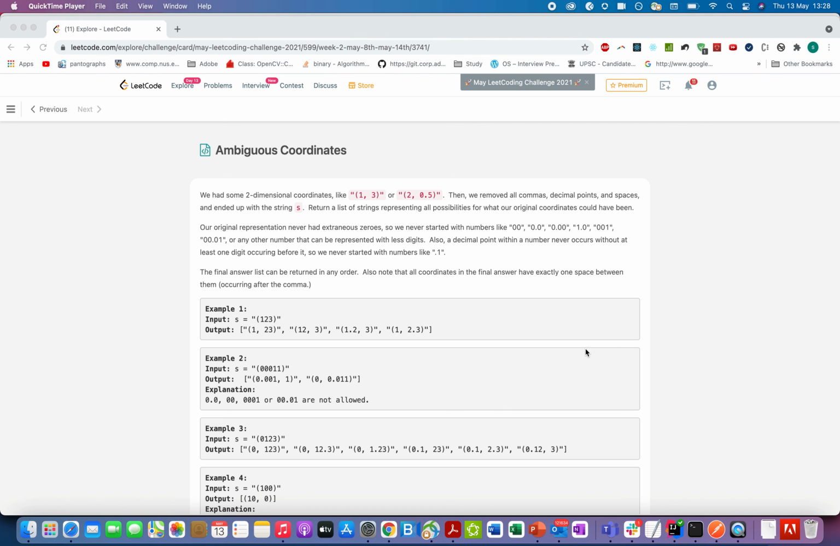The question says we are given a string and we need to split the string into two parts such that the totality of these strings gives up the input string. Also, you can put decimal points in between individual parts of these strings. For example, 1.2, 3 is one of the possible splits. I'll explain the rest of the test cases and the solution in the presentation. So let's just move on to the presentation.